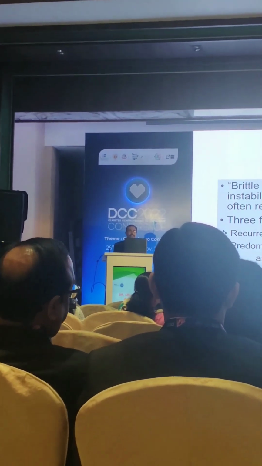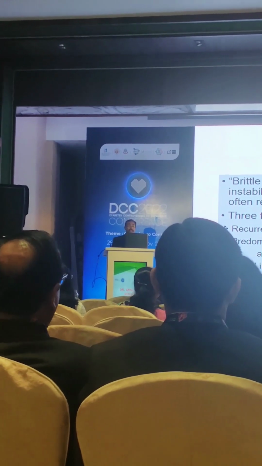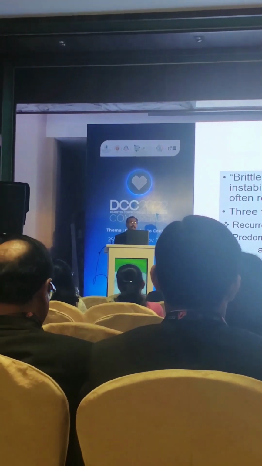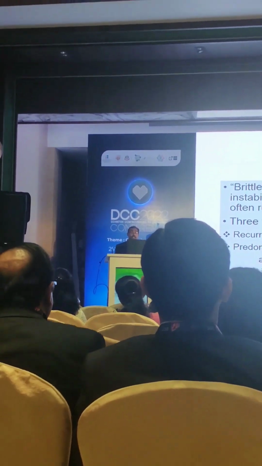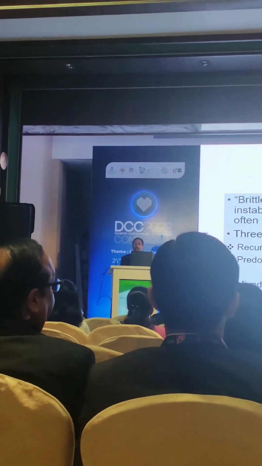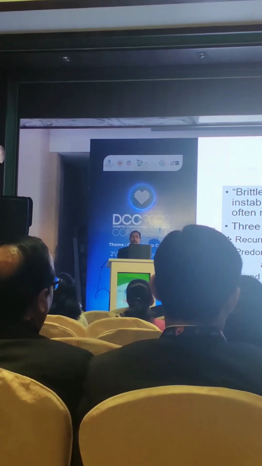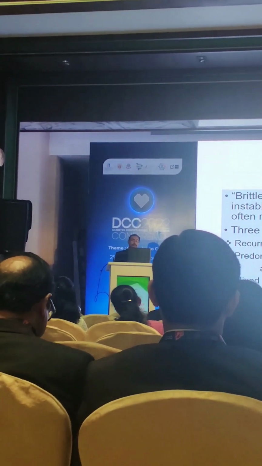The second form of brittle diabetes is that they will have predominant hypoglycemia. Now, what sort of hypoglycemia? There is a need of assistance actually, or there will be a need of hospitalization just because of hypoglycemia. So this will be the second form of brittle diabetes or unstable diabetes.